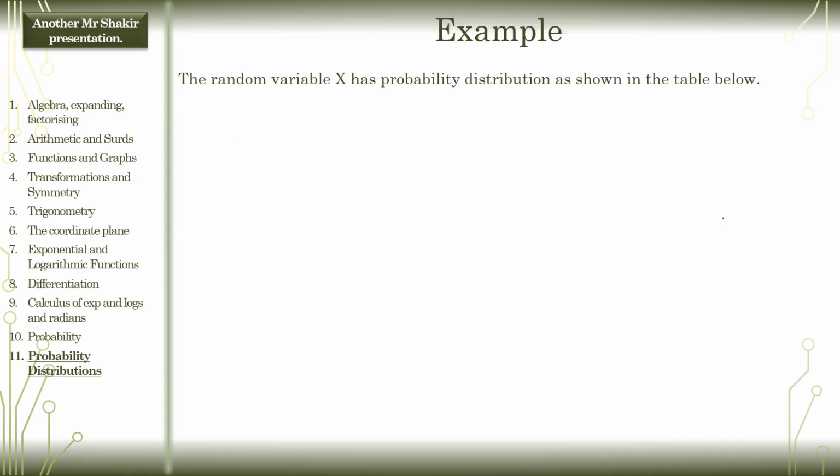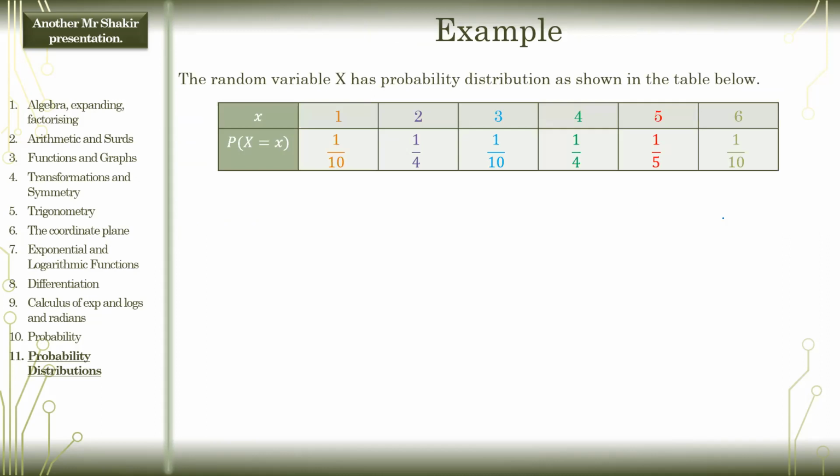So let's get started. The random variable x has probability distribution as shown in the table below. Hopefully this reminds you of lesson 1. The first row tells you all the possible outcomes. The second row tells you the probability of getting each outcome. So you can get a 1, and the probability of getting a 1 is 1 out of 10. You can get a 2, and the probability of getting a 2 is 1 over 4.